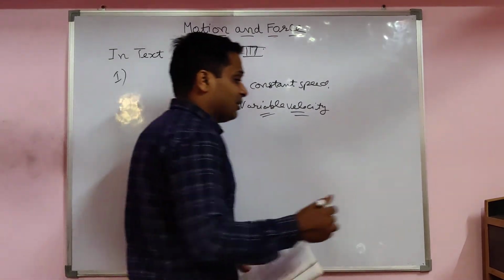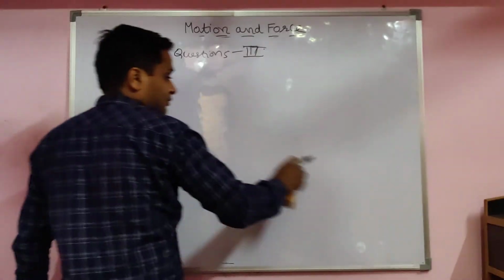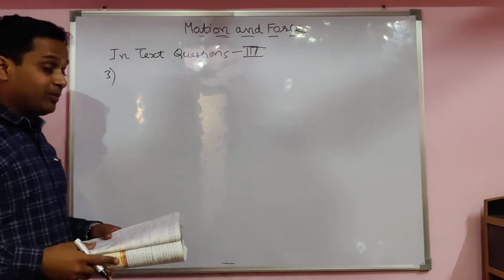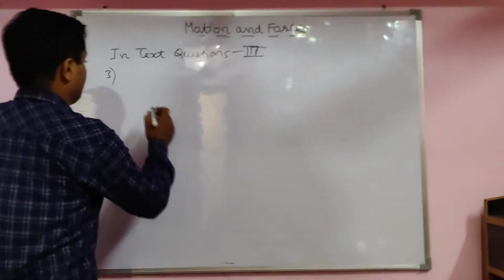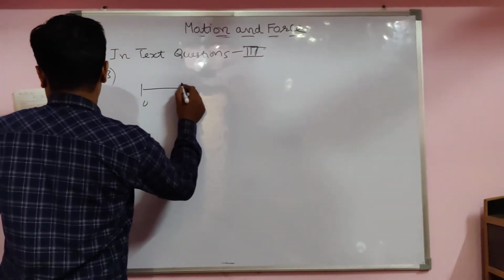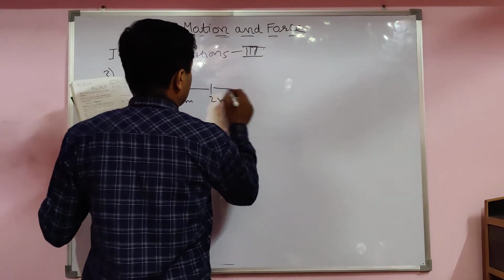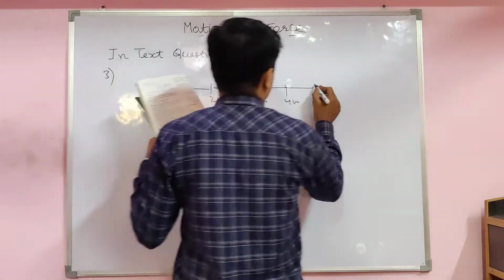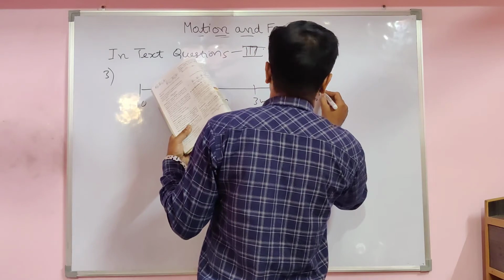Now come to the third question, an important numerical. Actually numerical is very easy if you understand the formula and statement. See the statement. First of all we have to draw what was given: 1 meter, 2 meter, 3 meter, 4 meter, 5 meter and 6 meter.